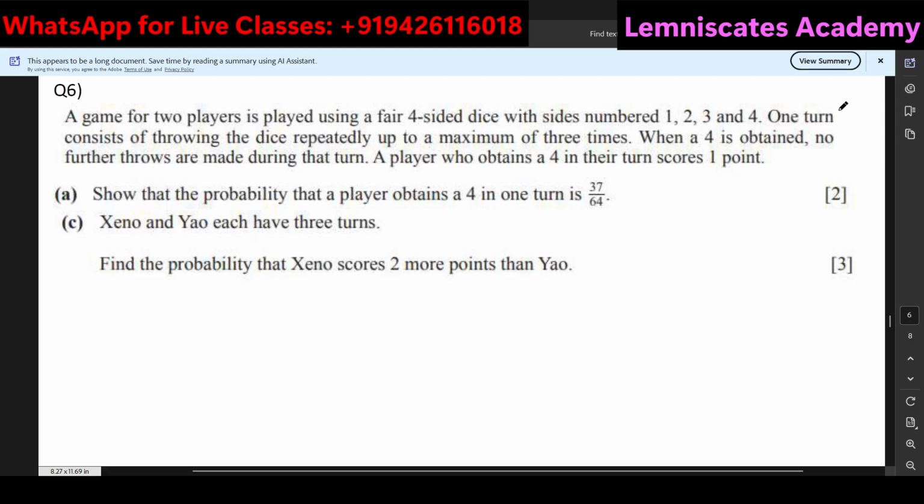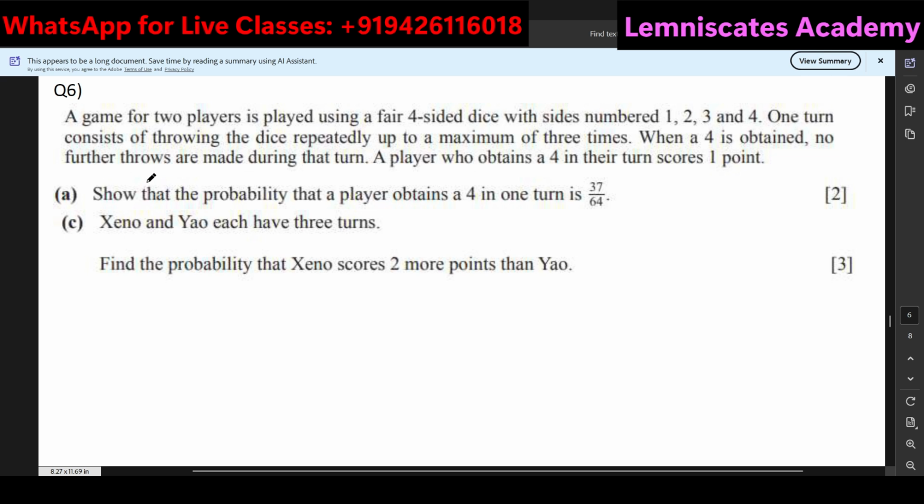Okay, so just to summarize what is given to us over here, we have a 4-sided fair dice with the numbers 1, 2, 3, 4. There will be a turn that consists of 3 attempts, and you score 1 point from a turn if you are able to score a 4 in any of the 3 attempts. If you don't score a 4, you score 0 points.